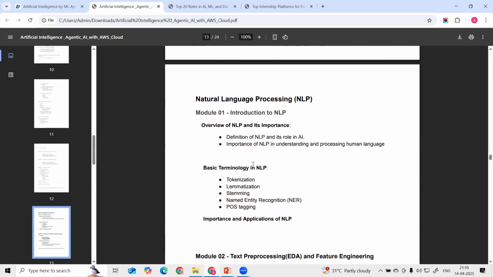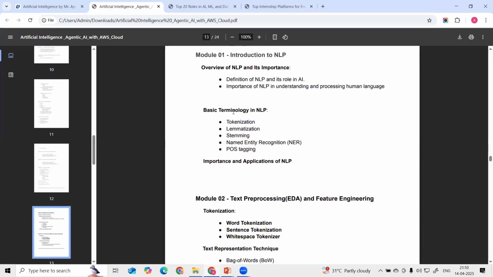This is also important. Here we are going to understand what natural language processing is and why it is important. Then we are understanding the key terminology in natural language processing. What is pre-processing: tokenization, lemmatization, stemming, NER, POS tagging. We are going to see the key terminology and the basic pre-processing steps. And then we are seeing the important applications of NLP in different domains and different problems.